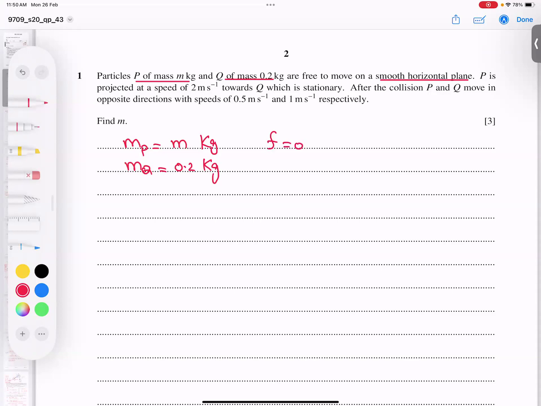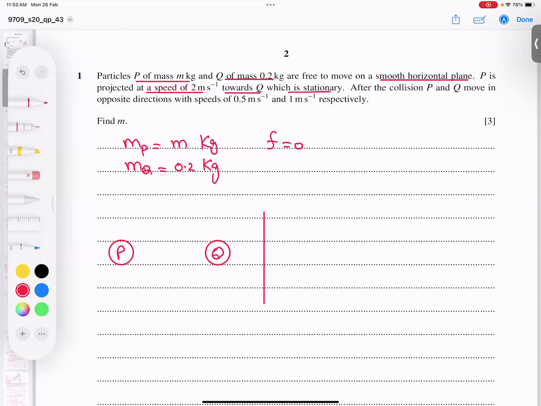P is projected with a speed of 2 towards Q, which is stationary. It means I will make this diagram, and this diagram is very, very important. This is one particle, and the second particle I'm drawing here. This is the P particle, this is the Q particle.